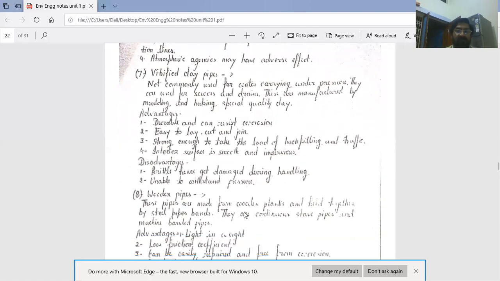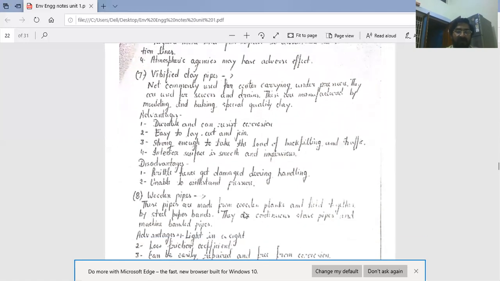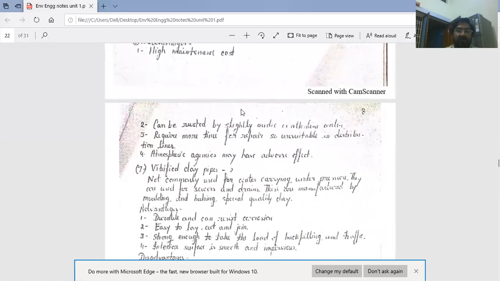These are some pressure conduits on the basis of material, and the advantages and disadvantages of these pipes.